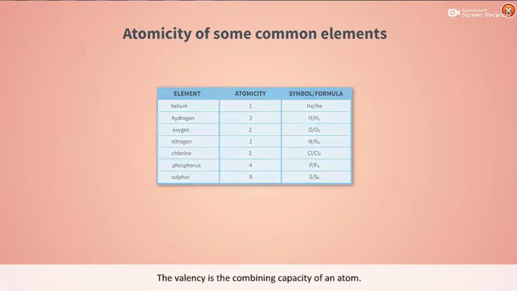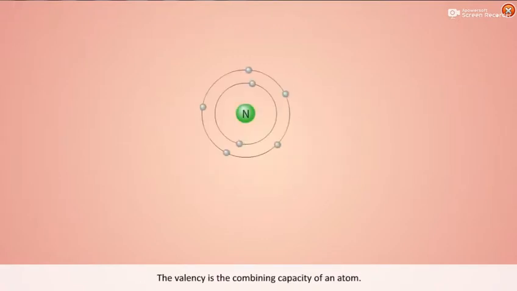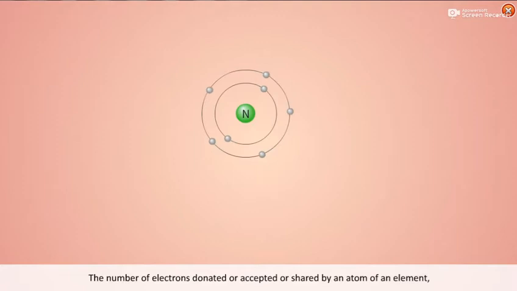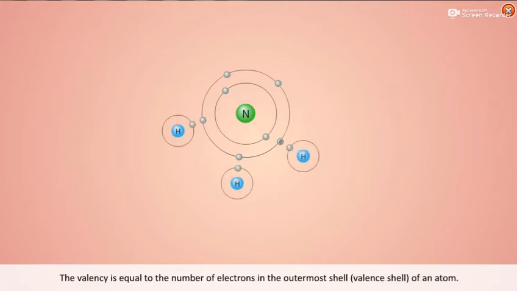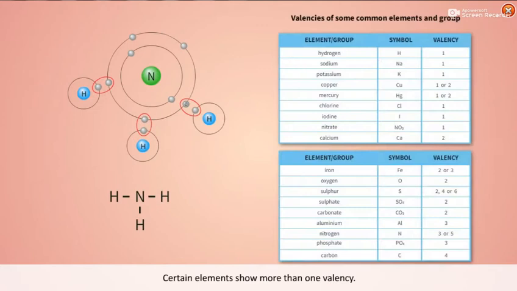The valency is the combining capacity of an atom. The number of electrons donated or accepted or shared by an atom of an element so as to have a stable configuration of the nearest noble gas is called valency. The valency is equal to the number of electrons in the outermost shell, the valence shell, of an atom. Certain elements show more than one valency. They are said to exhibit variable valency.